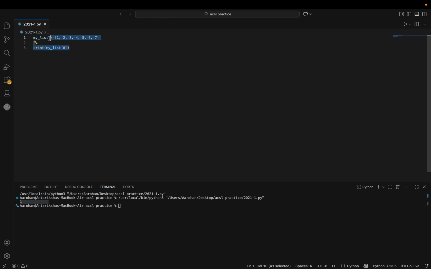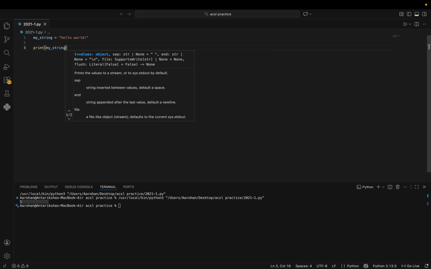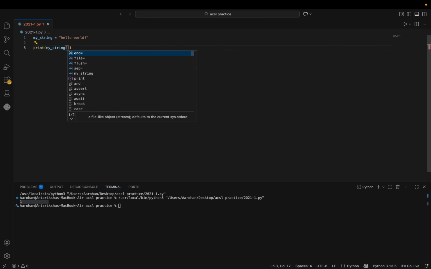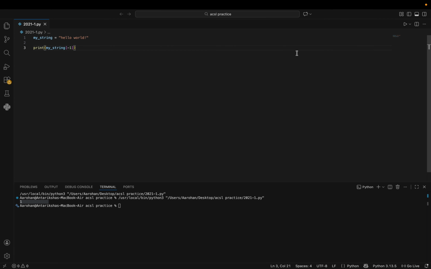If I were to replace the string, and let's say hello world, if I wanted to get just the exclamation mark, then I could get it by saying my string and using the very same brackets that we use for lists and have a -1 index. If you remember from the list video, you can use negative indices. If you don't remember this, I recommend going back to that video. And now once I print, as you can see, it gives me the exclamation mark.